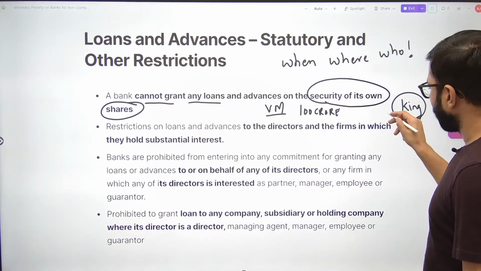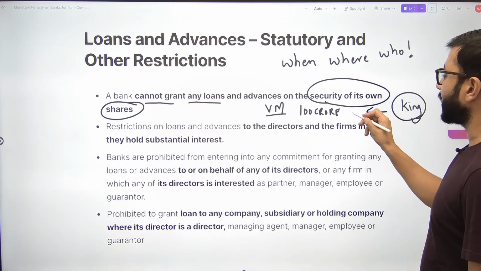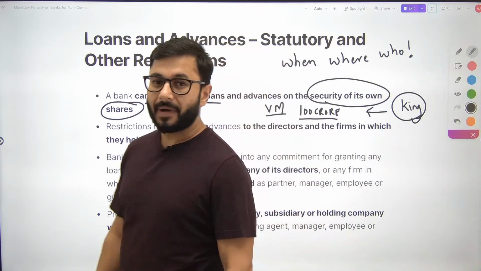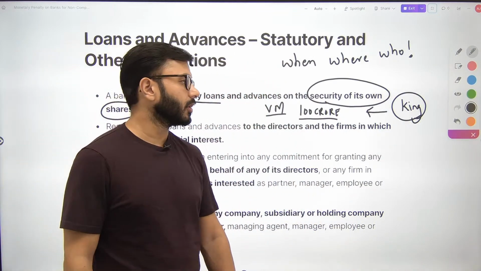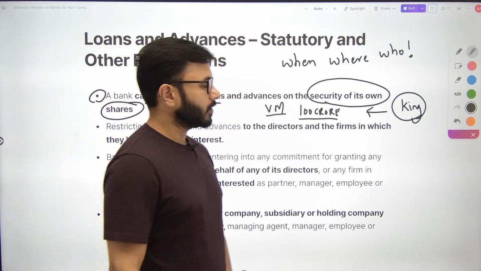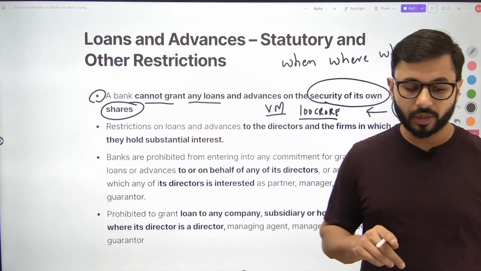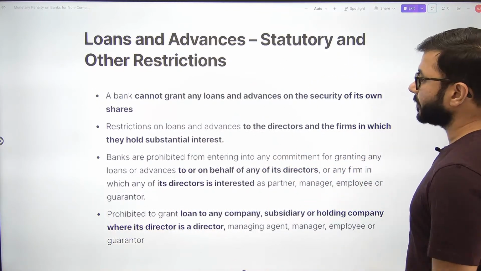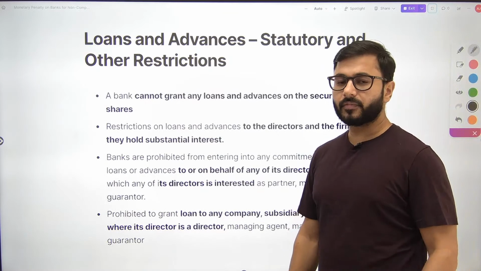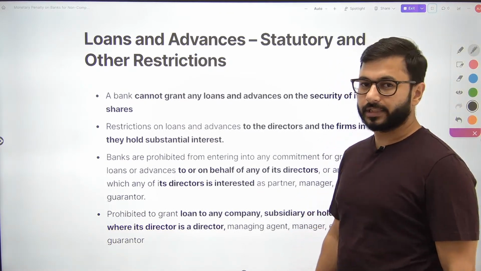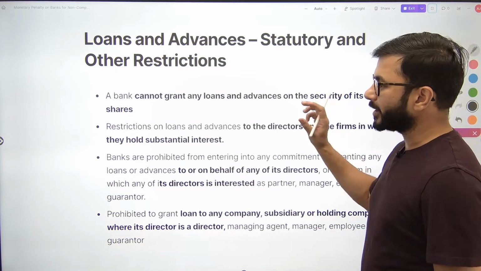I am putting these shares as collateral in return for a loan of 100 crore. The bank has to deny it because as per compliance requirements of RBI, a bank cannot provide loan on the security of its own shares. अपने ही शेयर्स के रिटर्न में नहीं दे सकता है वो लोन। This also means कि बैंक के खुद के शेयर्स के सिक्योरिटी पे भी लोन नहीं दे सकता। दोनों चीजें यहाँ पे मैच होती हैं, कहीं ना कहीं दोनों चीजें आपको मिलेंगी।